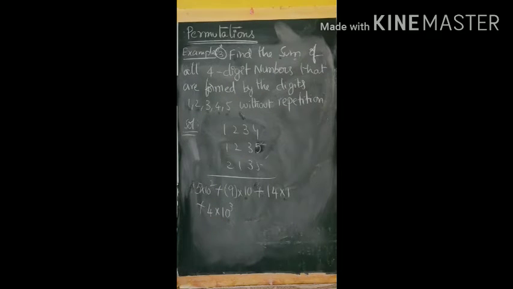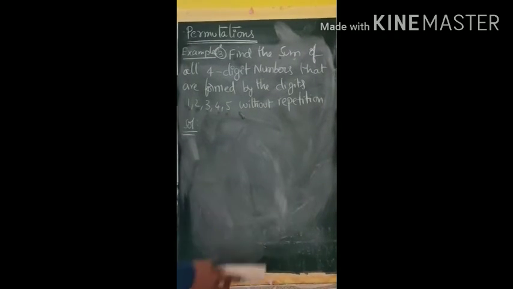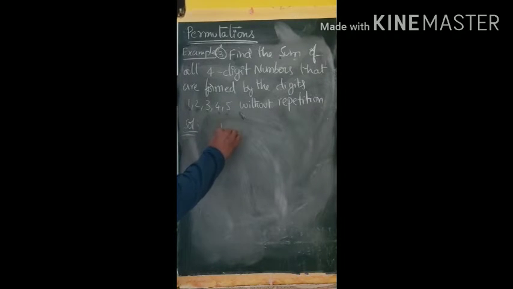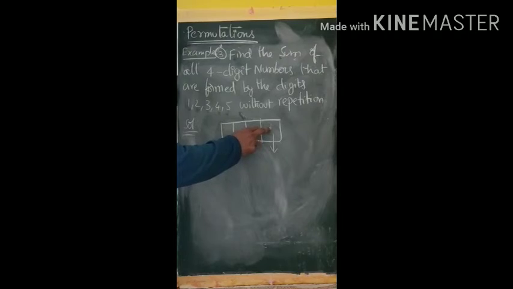Okay, now see, 4-digit numbers. First we will find the sum of the units place values. Here, in the units place, how many ways can we fill? Any of 1, 2, 3, 4, 5 may come here.